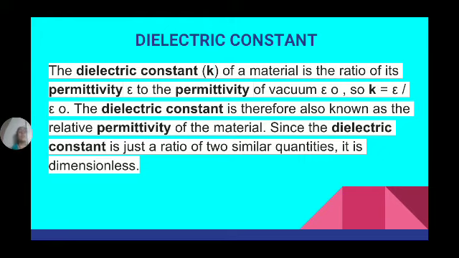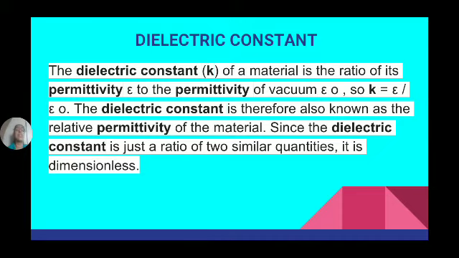So it is the ratio of the permittivity of the material to the permittivity of the vacuum. So K is equal to epsilon by epsilon naught.